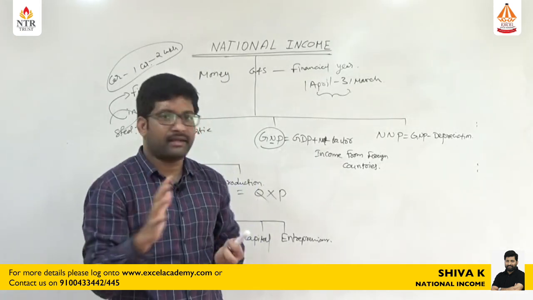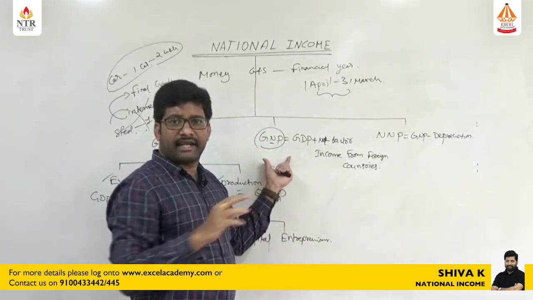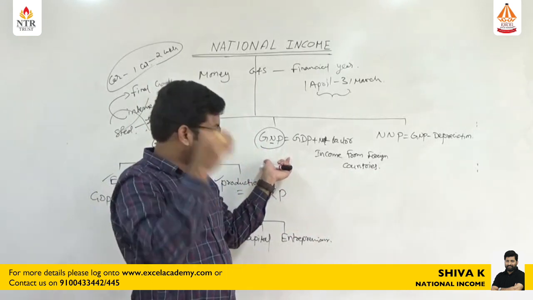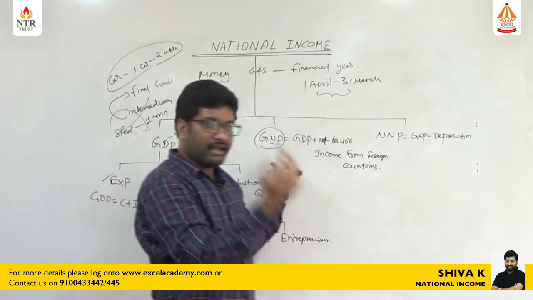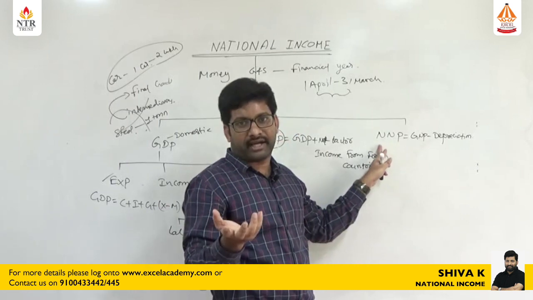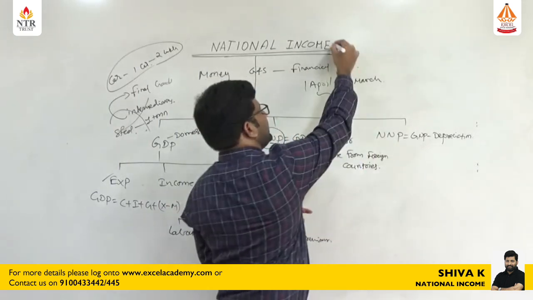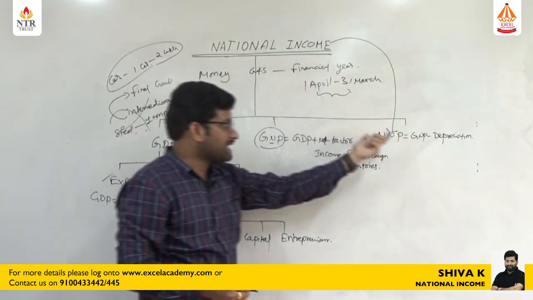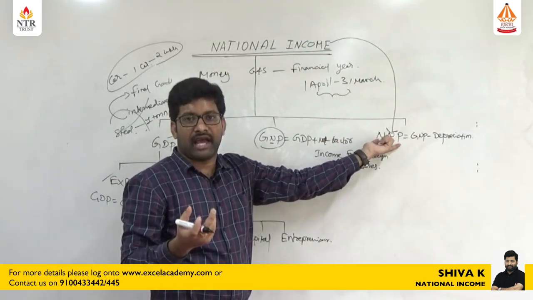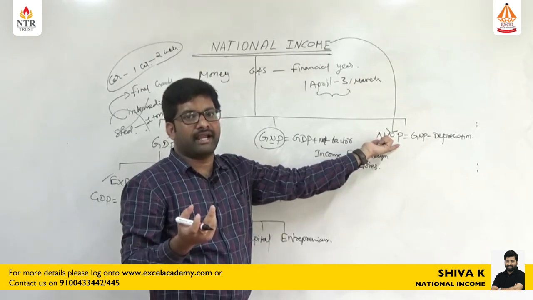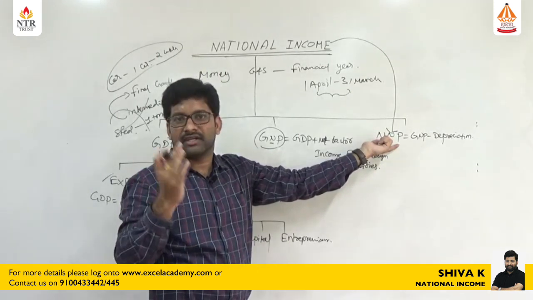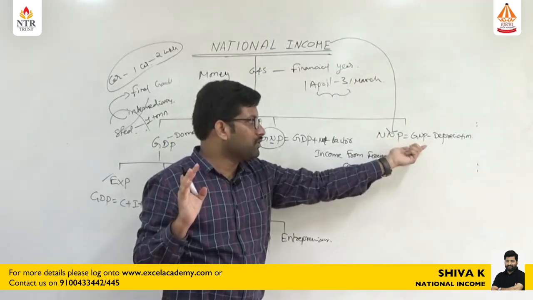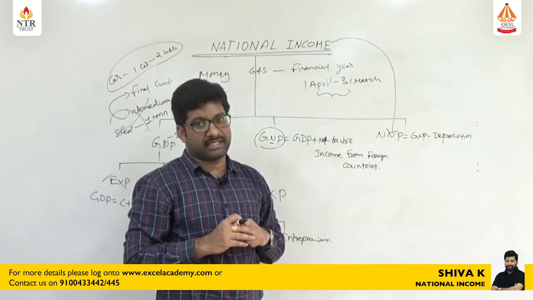So in that same manner, GNP is generated, gross national product. Some wear and tear value is subtracted from the national product. We will obtain net national product. It is the exact income. It is the exact definition for the national income. It is the exact monetary value or money value which is generated by total goods and services produced during a financial year. So NNP, that is the net national product, is equal to GNP minus depreciation.